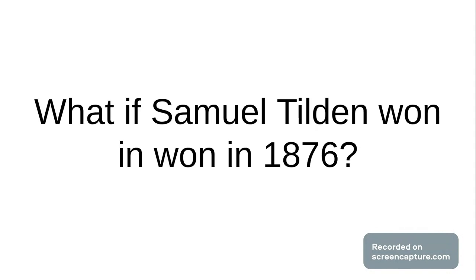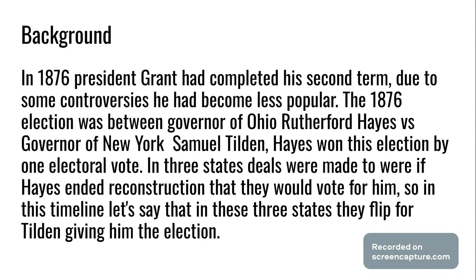Today we will be starting a new topic. The topic in question: what if Samuel Tilden won in 1876? Little background. In 1876, President Grant had completed his second term. Due to some controversies, he had become less popular.